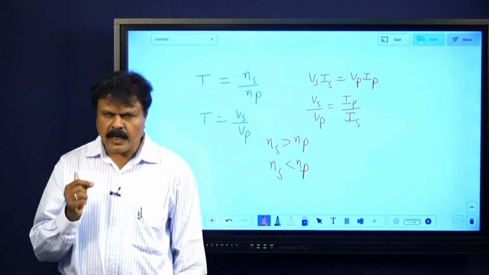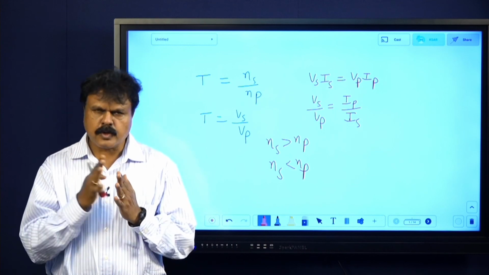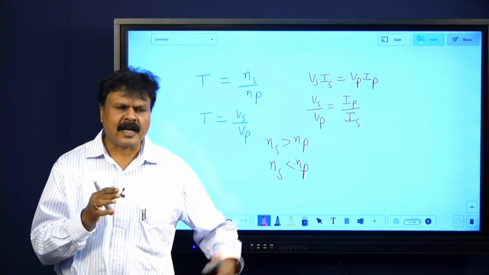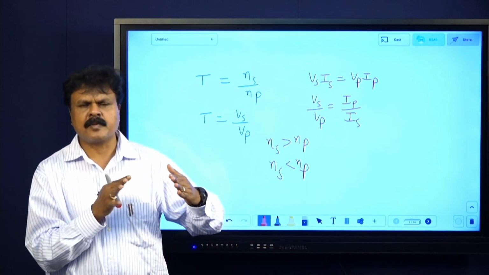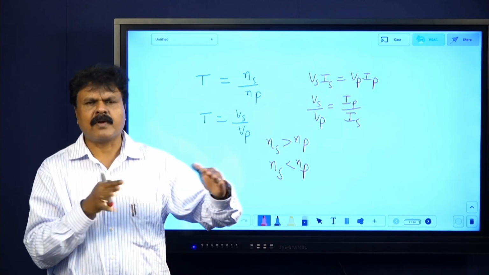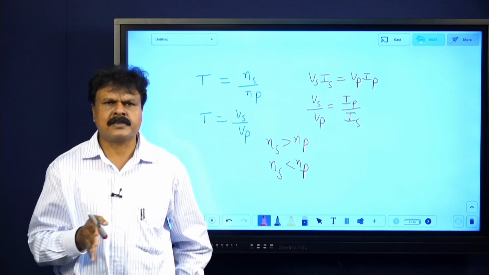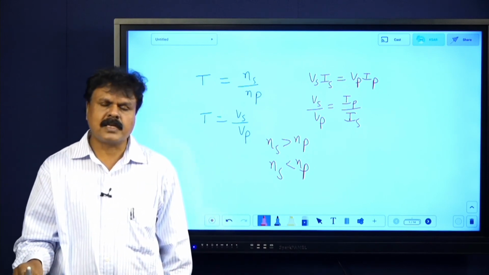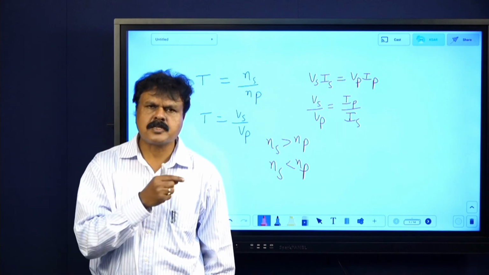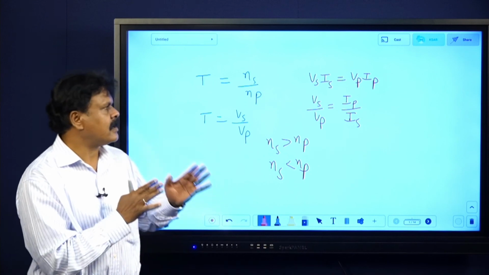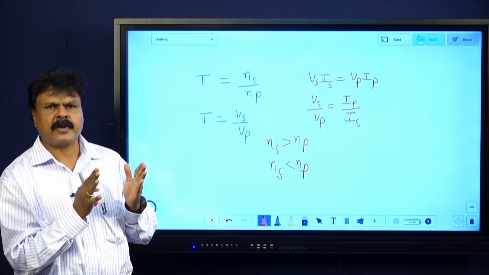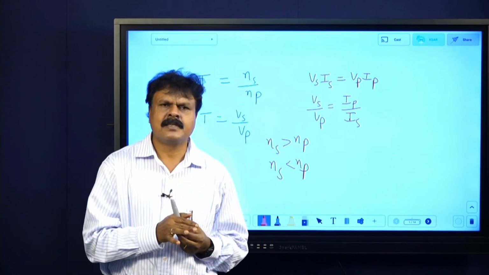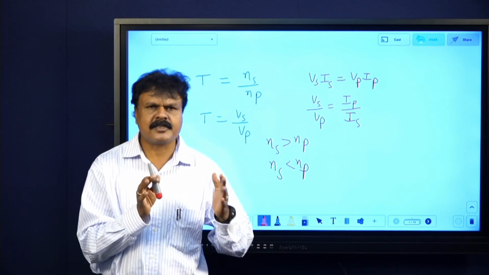Output divided by input into 100, that is the percentage efficiency of a transformer. Power losses in a transformer are loss due to heating, and loss due to eddy currents. Eddy currents, in electromagnetic induction, I may not be able to touch that. Eddy currents are nothing but surface currents developed whenever a conductor is placed in varying magnetic fields. And loss due to flux leakage, and loss due to hysteresis. These are all the losses. If asked to mention any two losses in a transformer: loss due to heating, loss due to eddy currents, loss due to magnetic flux leakage, and loss due to hysteresis. Try to remember these things.